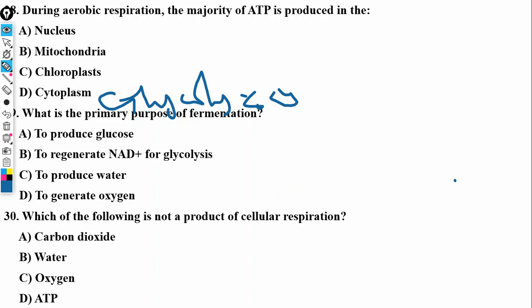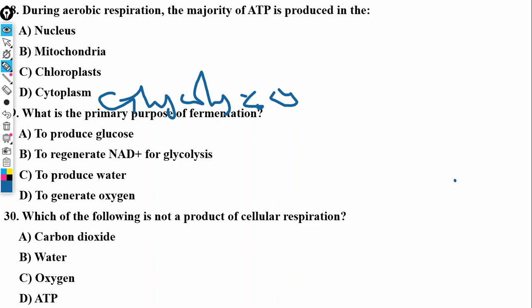We said that this generates only two ATPs. It means only a little amount of ATP will be generated in glycolysis, which means most of the amount of ATP required will be generated via the Krebs cycle.